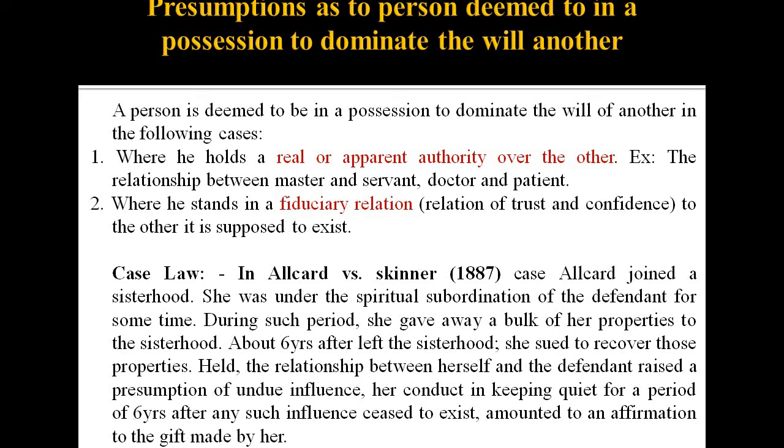In this, we are going to explain through case law, Allcard v Skinner, of 1887. The plaintiff joined a sisterhood. She was under the spiritual subordination of the defendant for some time. During such time, she transferred her properties in the name of the sisterhood. About 6 years after leaving the sisterhood, she sued to recover the properties. So in this period, she and the defendant were under undue influence. She raised the case over undue influence, but the court declared that the properties gifted to the sisterhood were not under any undue influence.